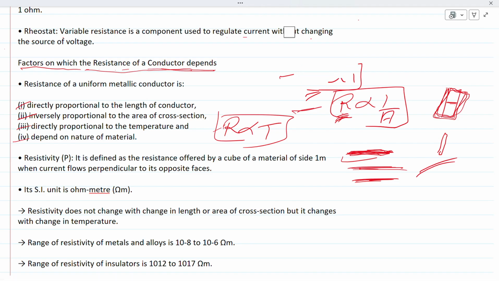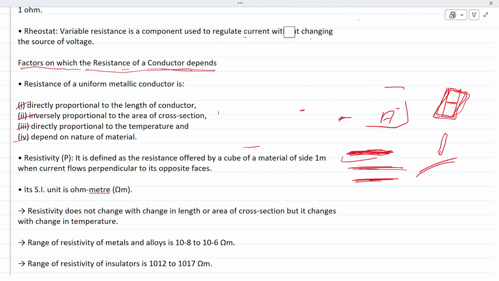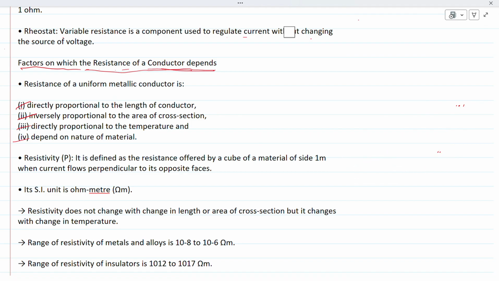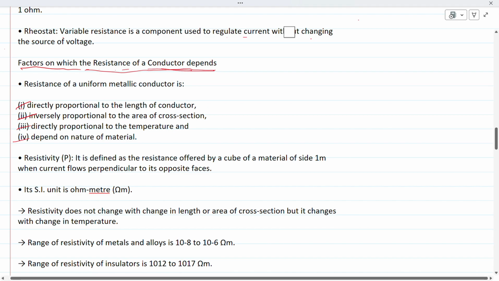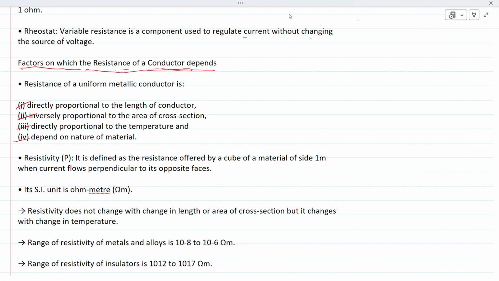So let's recap once again. The resistance of the wire is directly proportional to length: if length increases, resistance increases. It is inversely proportional to the area of cross-section of the conductor: a thick wire has lower resistance, and a thin wire has larger resistance. The third point is that resistance is directly proportional to temperature. And the fourth is the nature of the material: wires of different materials have different resistances.